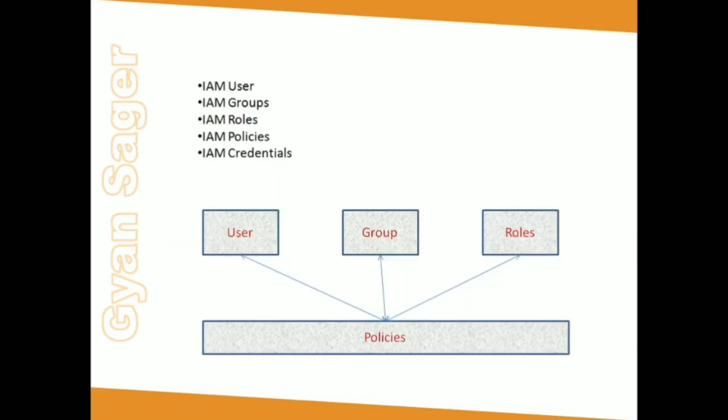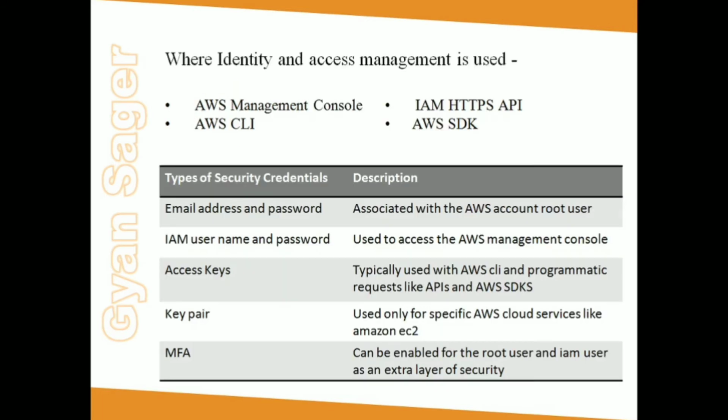The fifth was IAM credential. So we have multiple types of security credential available with Amazon, in which first is our email address and password. So when you create your account first time with Amazon, you have to provide your email address and password, which becomes your root user.